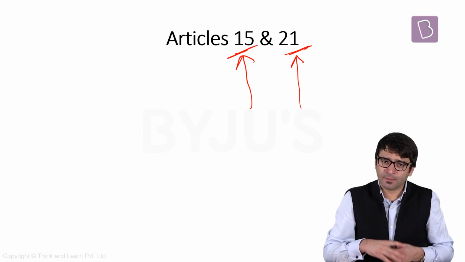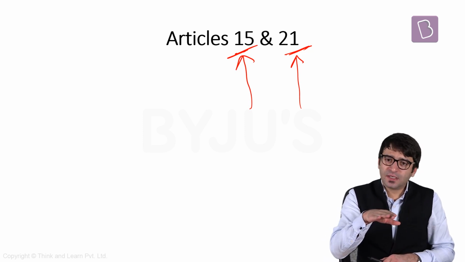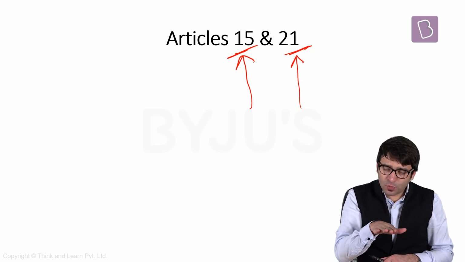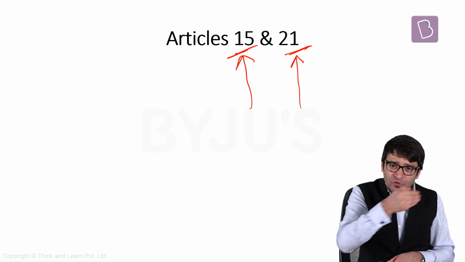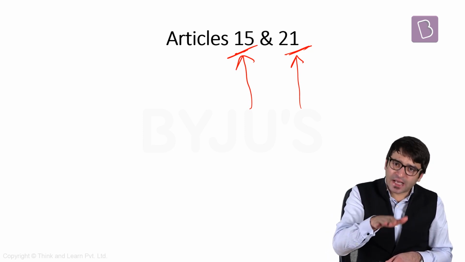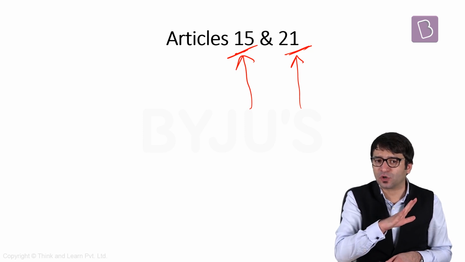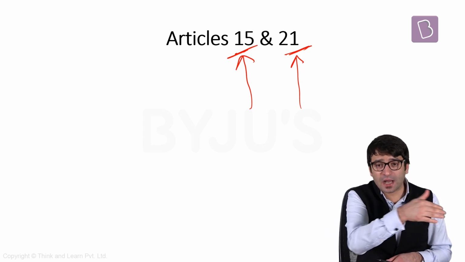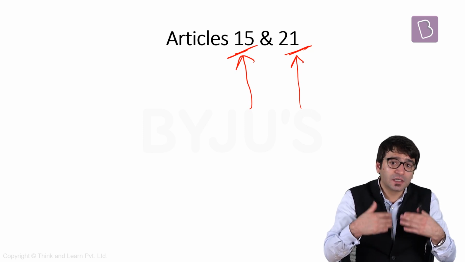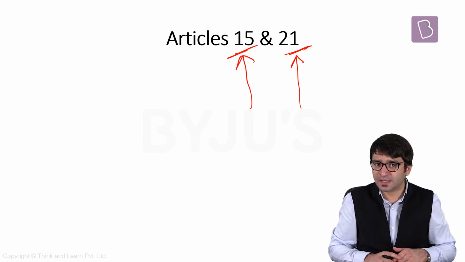But here is the argument. Article 21 applies to those who are in India. Article 21 does not apply to those who are coming from abroad. That means all those people in India, they will get the protection under Article 21 of the Constitution of India, not those who are coming from abroad. Clearly, this CAB does not violate Article 21 of the Constitution of India as well.